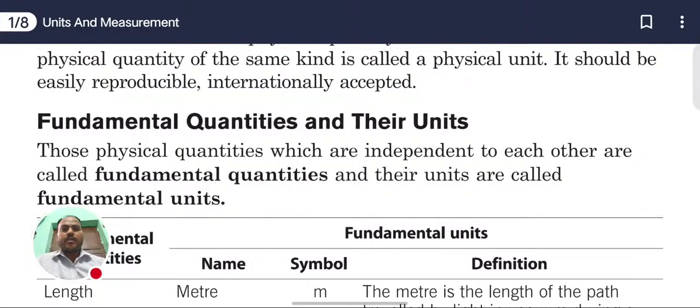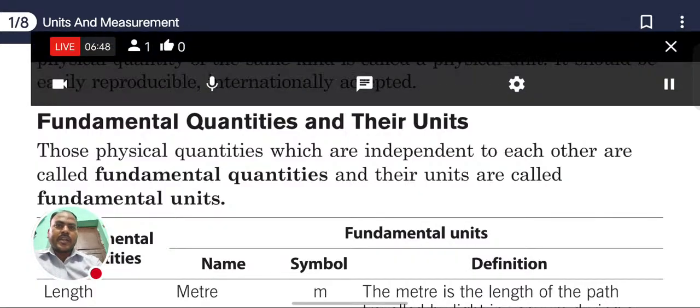We have 7 fundamental quantities, or 7 base quantities, which we use to measure physical quantities. Derived quantities are those which depend on other quantities. I hope you are getting this concept.